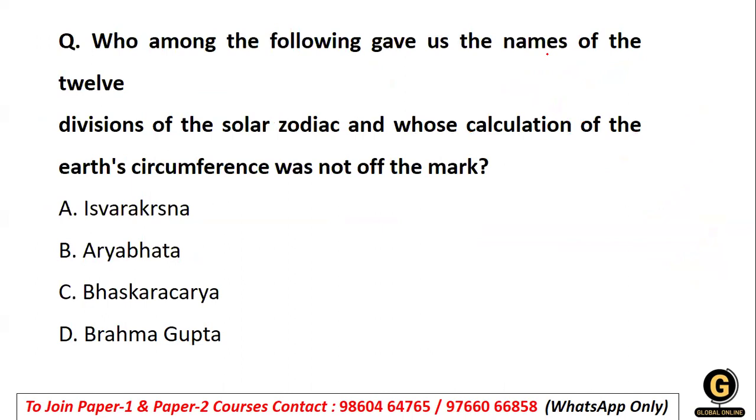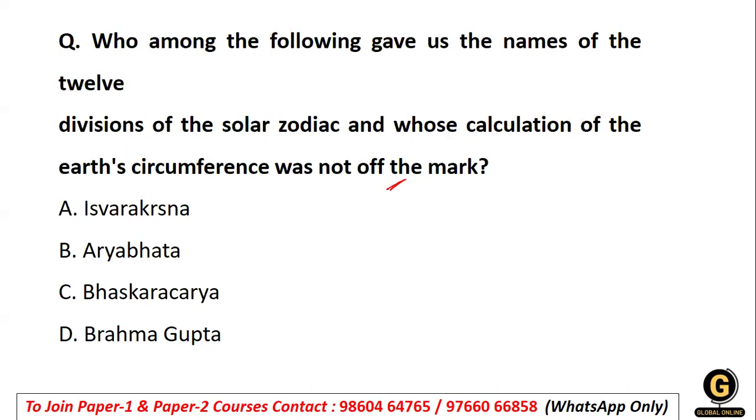Which among the following gave us the names of 12 signs of solar zodiac and whose calculation of the Earth's circumference was not off to the mark? So the one who gave us the signs, but at the same time, the calculation of the Earth's circumference was not up to the mark. So we have Isakarna, we have Aryabhatta, we have Bhaskaracharya, we have Brahmagupta.